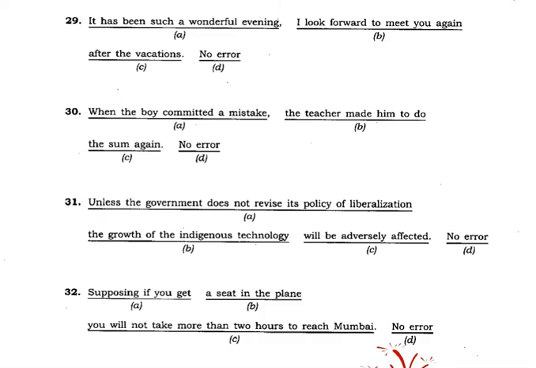So here both have similar meanings. Therefore, instead of supposing, use only if. If you get a seat in the plane, this is in simple present tense. Next it will be simple future tense. You will not take more than 2 hours to reach Mumbai.